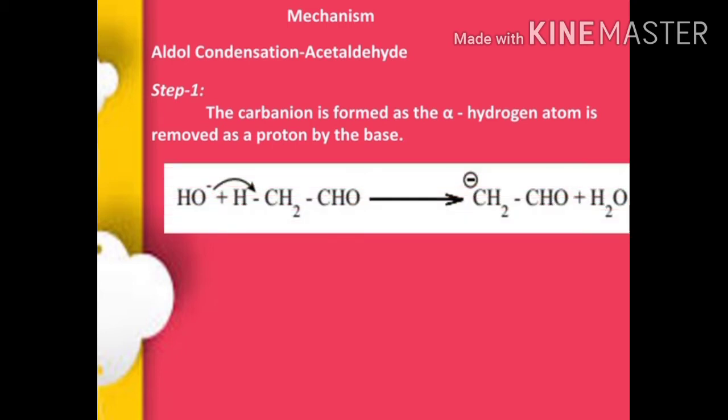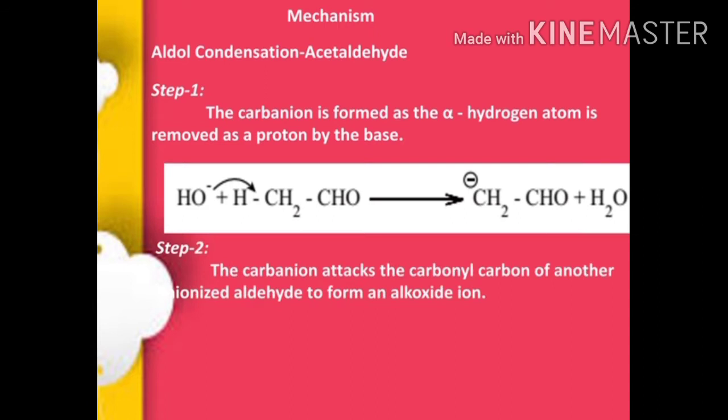Base acts as a catalyst that removes alpha hydrogen from one of the acetaldehyde molecules to form carbanion, because here the carbon atom is carrying a negative charge. Step 2. That carbanion attacks the carbonyl carbon of another unionized aldehyde, here acetaldehyde we are taking, to form alkoxide ion.